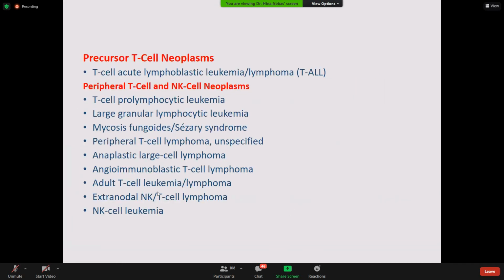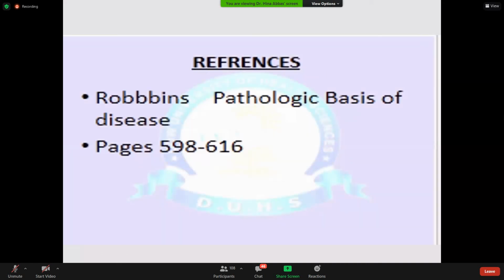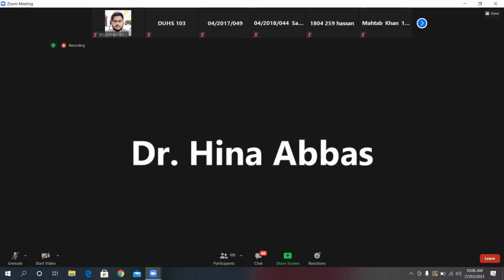Okay, this is the list for the precursor T cell neoplasm. Take a picture of this. You don't need to remember all these names, but similarly, as we have precursor B cell neoplasm, there is a classification of peripheral T cell neoplasm. The reason why we concentrated more on the B cell neoplasm is because 85% of NHLs are of B cell lineage. Now, 10 minutes for Hodgkin lymphoma.